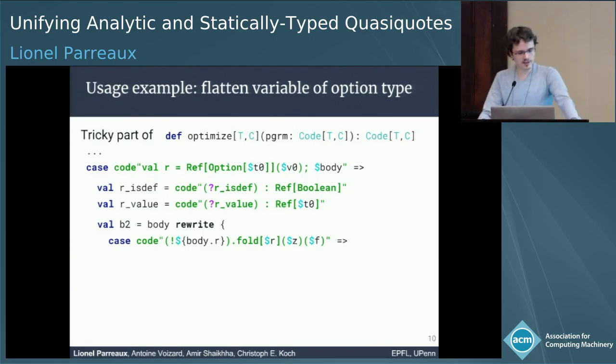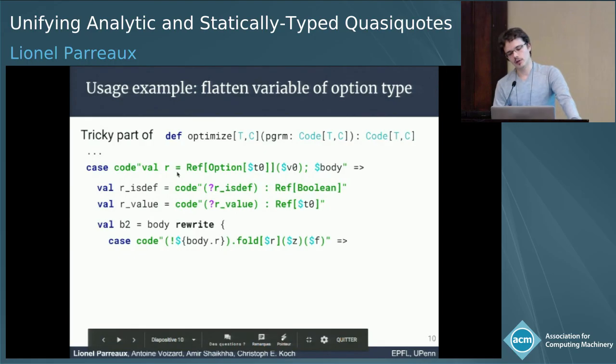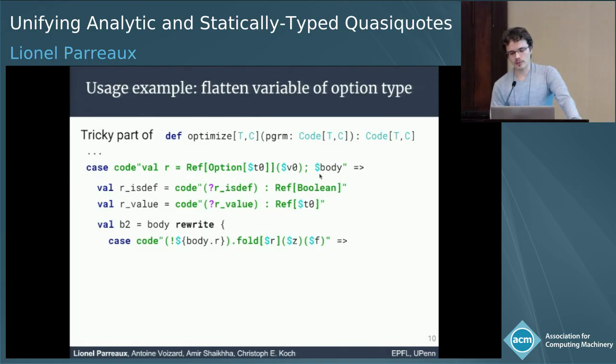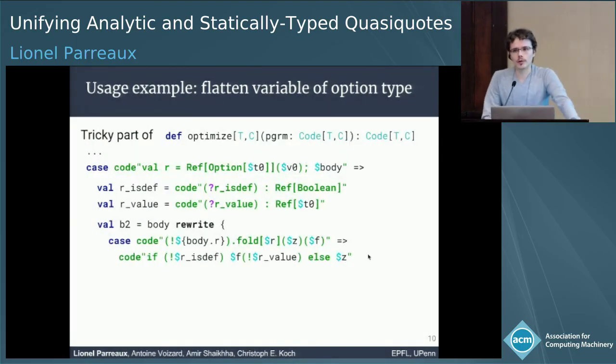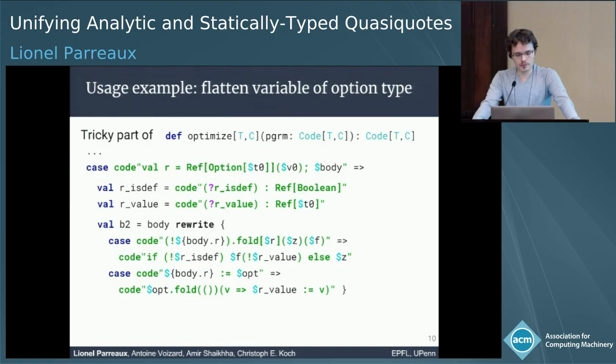I forgot to mention, but this pattern matches a variable that is bound to some local value, and then the whole program that occurs after this, the body of the let binding. We're going to rewrite this body by looking at the usages that are made of R. So body.R is going to match this free variable R that we extruded from here. And so we rewrite an access to the variable on which we call fold, in terms of the free variables that represent the flattened variable. Right, and we rewrite assignment in the same way, assignment to a function.